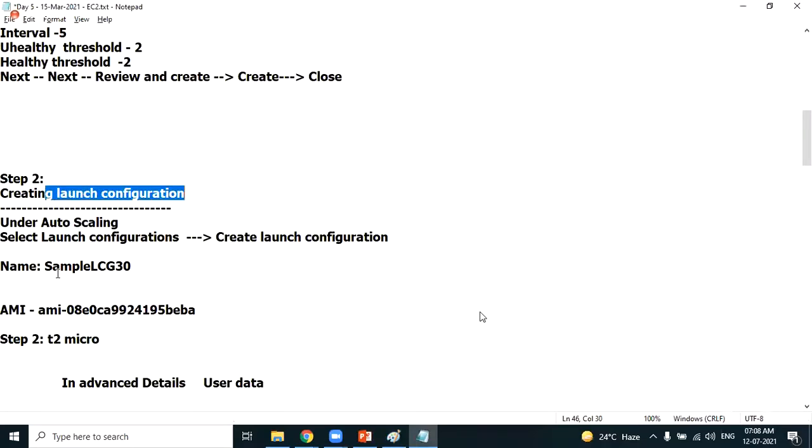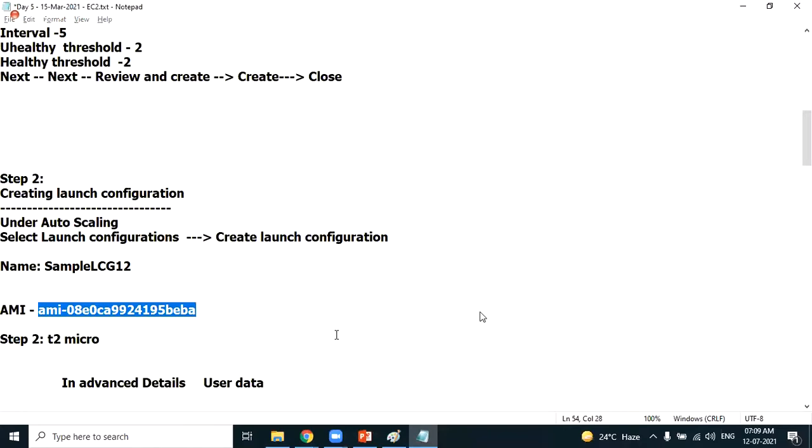The name of the launch configuration which I want to create: sample LCG launch configuration. The name can be anything. It can be your name also. We always have a naming standard, 12. This is the name of the launch configuration. This is the Amazon Machine Image. AMI is nothing but the operating system.